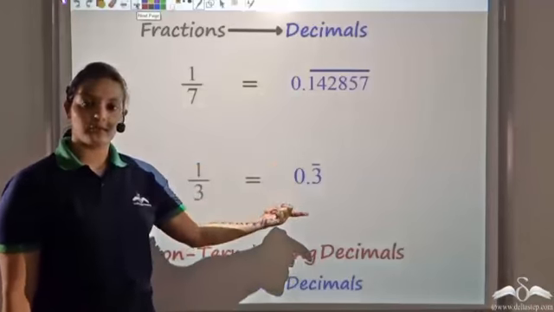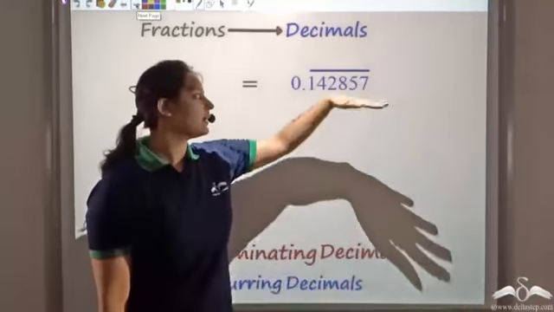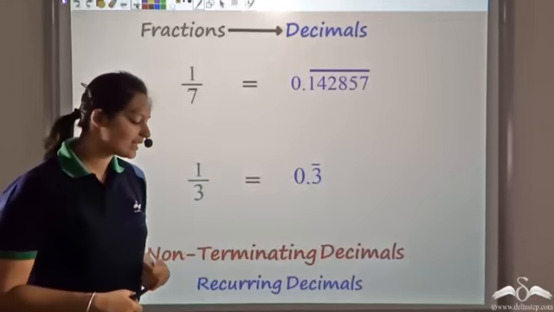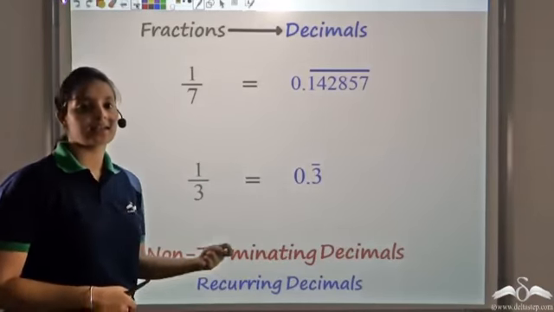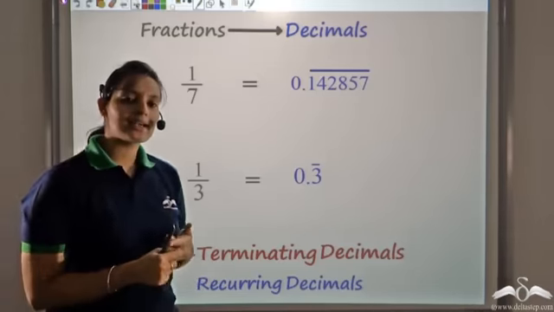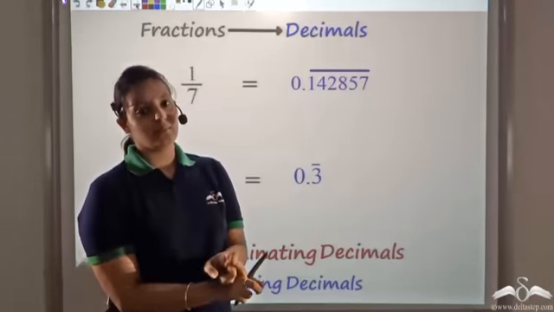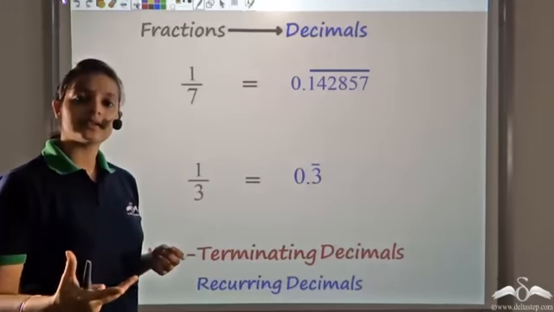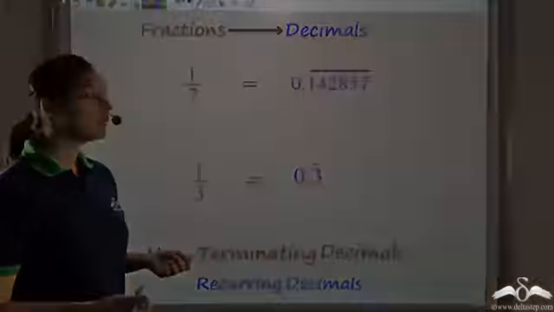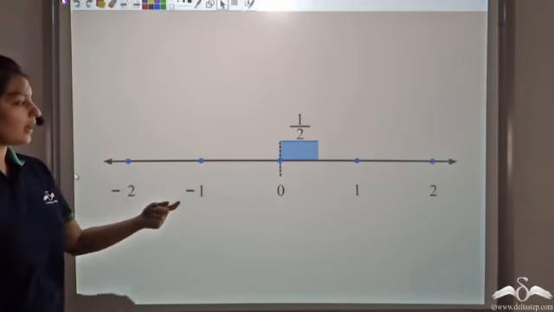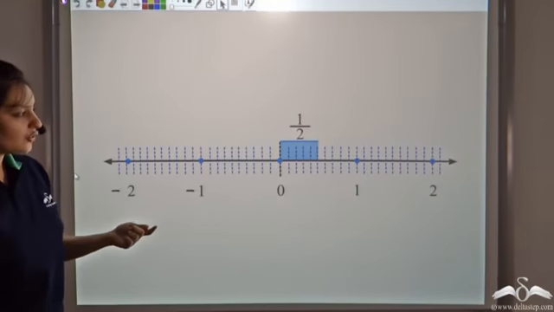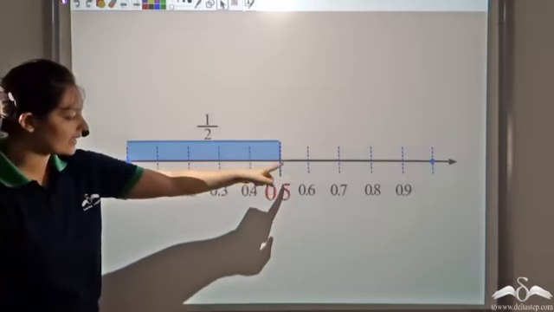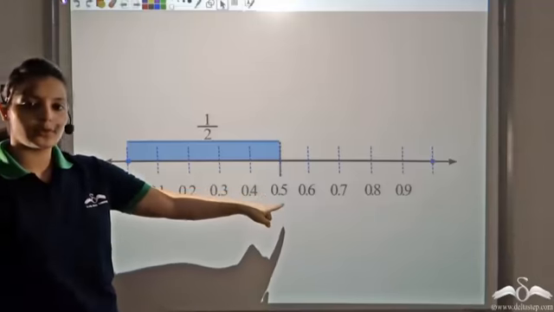So non-terminating, of course, because they are not terminating. But apart from non-terminating, there is a sequence of digits that is repeating. So I say that these decimal numbers are recurring decimals. Now what we see is that either decimals are terminating or they are not terminating. Now why is it so that some numbers terminate whereas others do not? So let's look at the number half. If I divide each unit into 10 divisions, then I see that half covers exactly 5 divisions. Hence half is equal to 0.5.